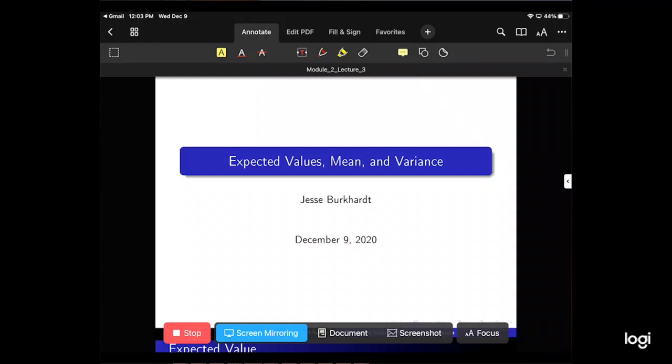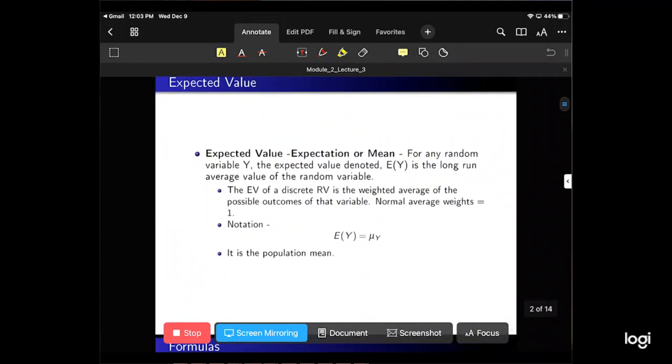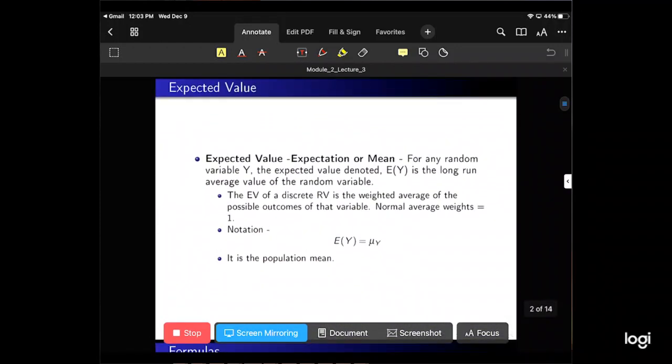Now let's introduce the idea of expected values, means, and variances. Okay, what's the expected value? I expect that this might be a new concept for a lot of you. The expected value, or expectation, or mean.